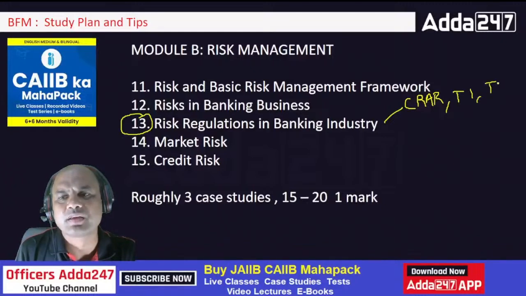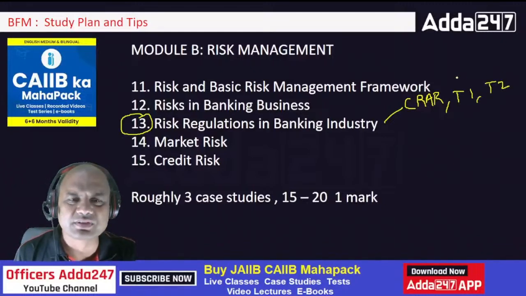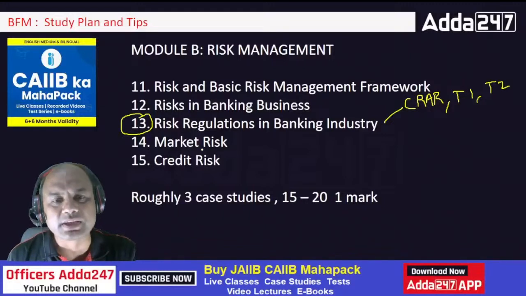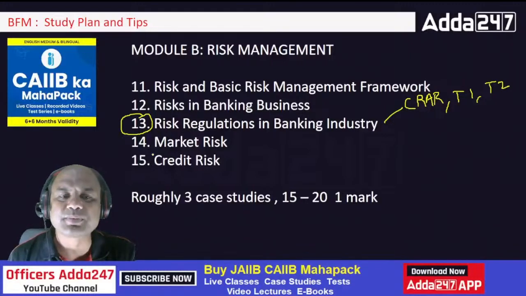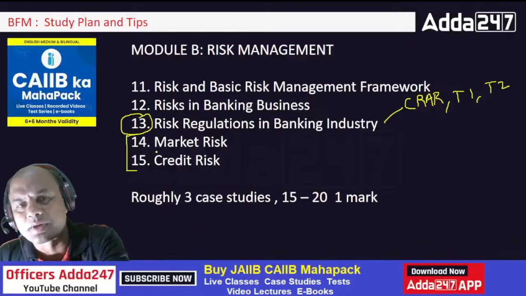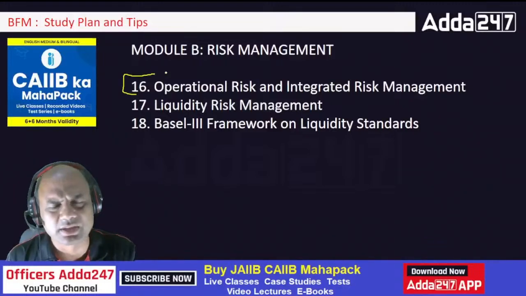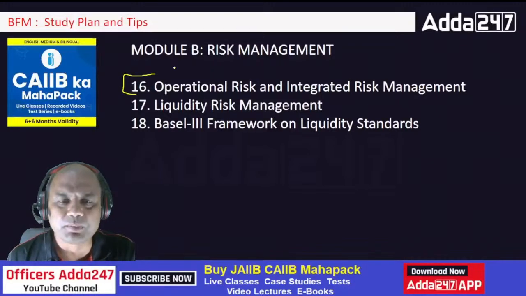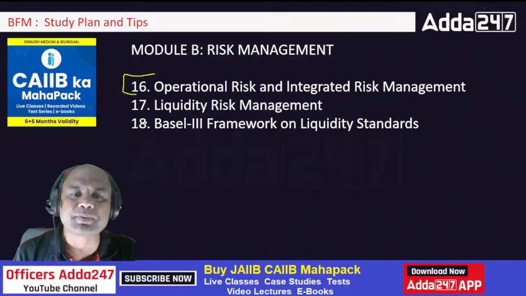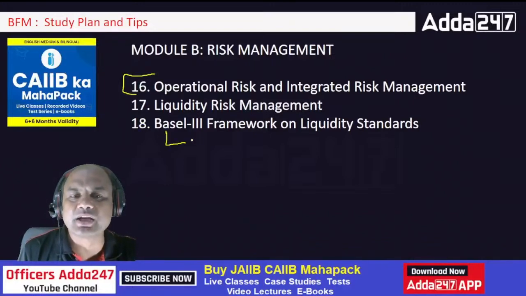T3 is also there. So you can get one case study on this. Roughly again 3 case studies you get. One will be on the combination of market, credit and operations. Here it's a combination. You won't get market risk, operational risk separately. You'll get a combination of these. Basel III you'll have a separate individual case study.